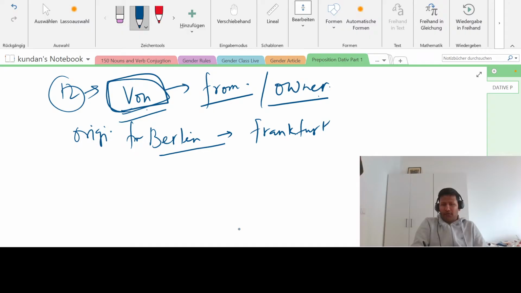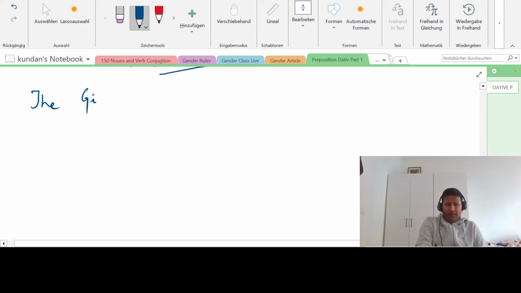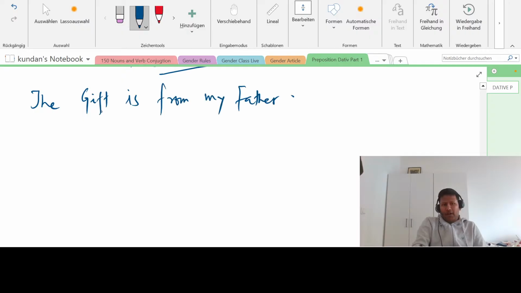Now, let us take the first example for this one. The gift is from my father. Or the pen is from my father. So who was the owner of this gift? He was the owner. Now he's giving it. And this gift is das Geschenk.